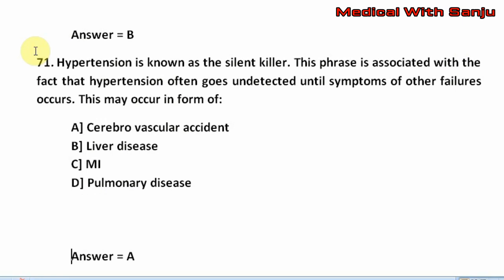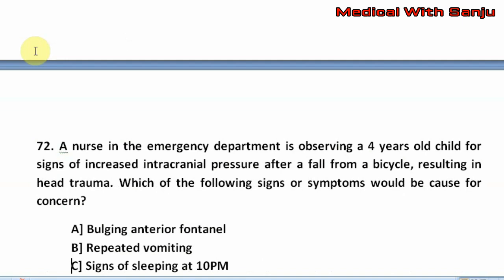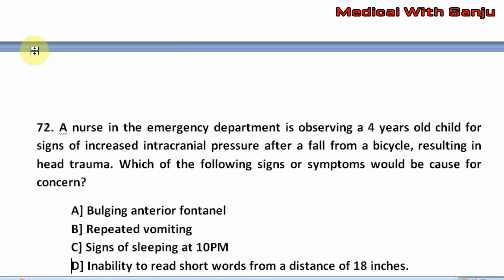Question number 72. A nurse in the emergency department is observing a 4-year-old child for signs of increased intracranial pressure after a fall from a bicycle, resulting in head trauma. Which of the following signs or symptoms would be cause for concern?